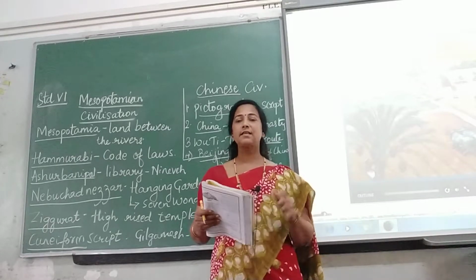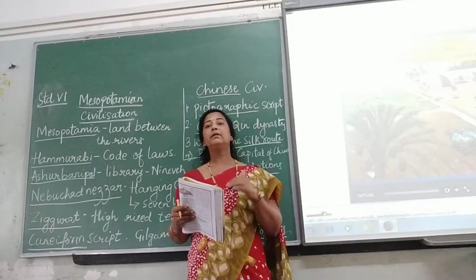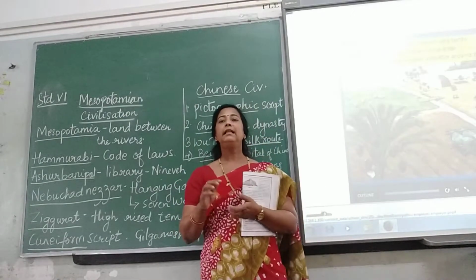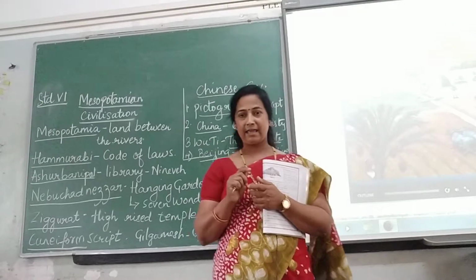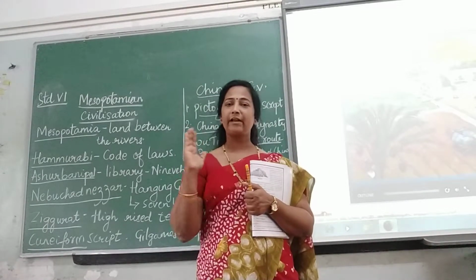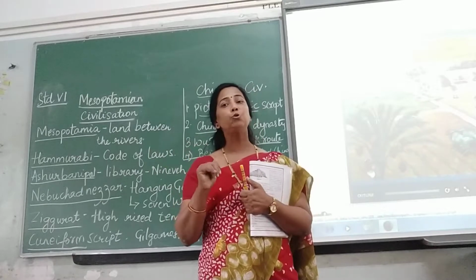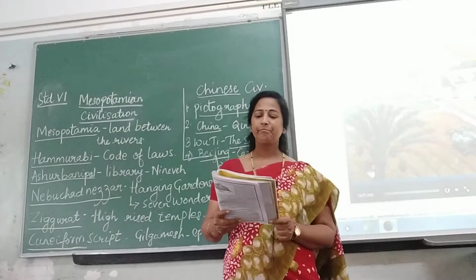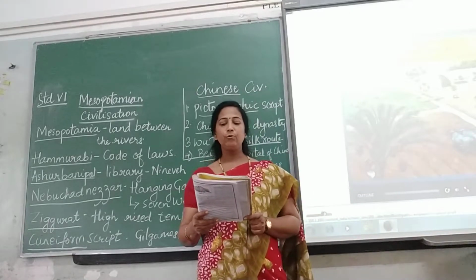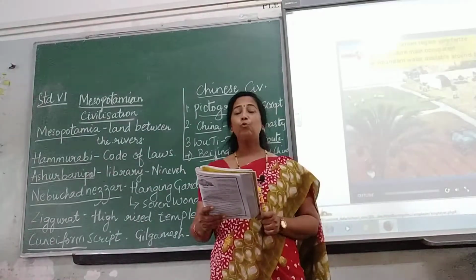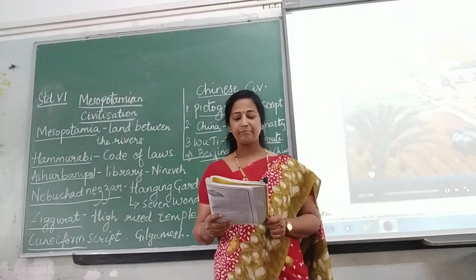So this is the important saying in the code of law by Hammurabi. Hammurabi believed in an eye for an eye, which sometimes you call tit for tat. An eye for an eye and a tooth for a tooth. This was his code of law. Babylonian rule was followed by Kassite and Hittite races who ruled for some time.